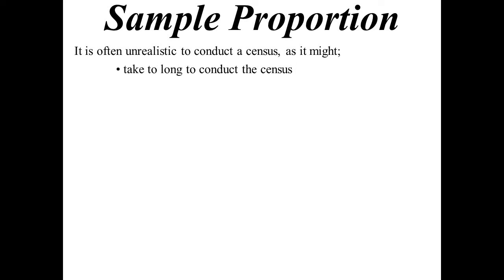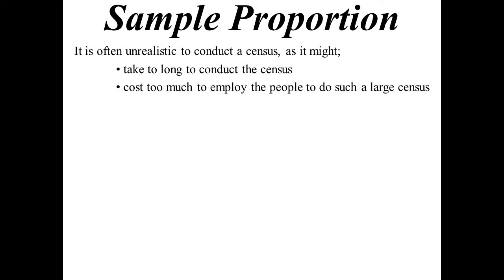So, sample proportion. To conduct a census is unrealistic, depending on the size of the population. The one I had was 1 million people. It can take too long. I guess that's why the Australian Bureau of Statistics only does their census once every so many years, because they're trying to capture every person in the country. There's the cost, since you have to employ people, and it's time consuming to analyse every single piece of data.